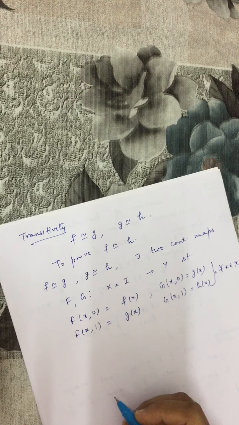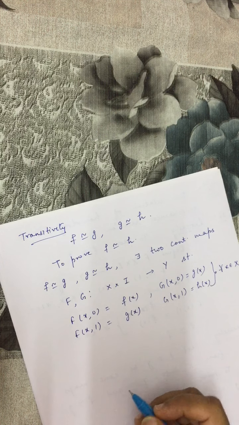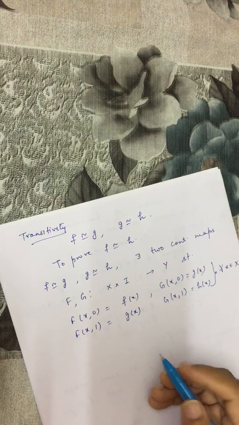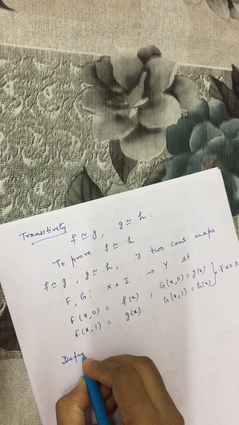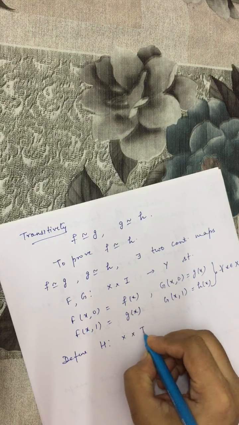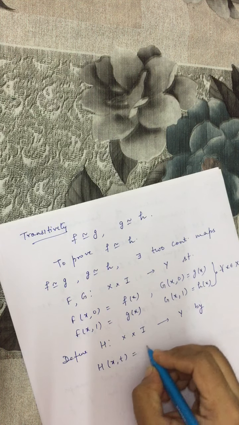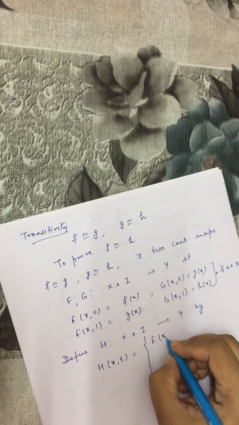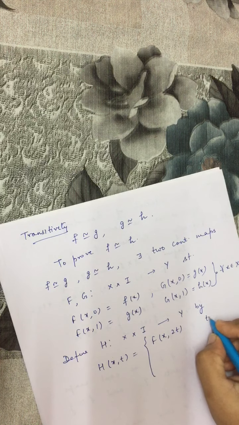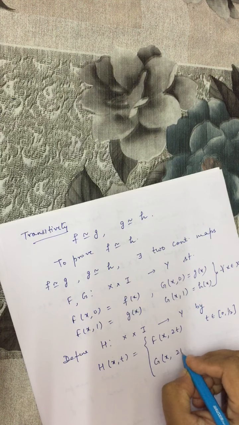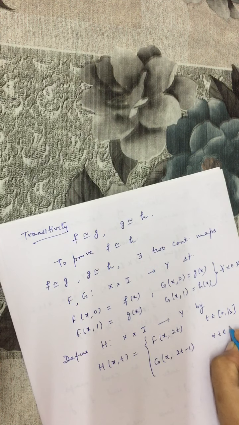Now we have to define a mapping from X cross I to Y which should be continuous and which maps (x,0) to f(x) and (x,1) to h(x). So we define, let us say capital H from X cross I to Y by, we define like this, F(x,2t) for every t belonging to the half interval 0 to 1/2, and G(x,2t minus 1) for every t in the rest half interval 1/2 to 1.